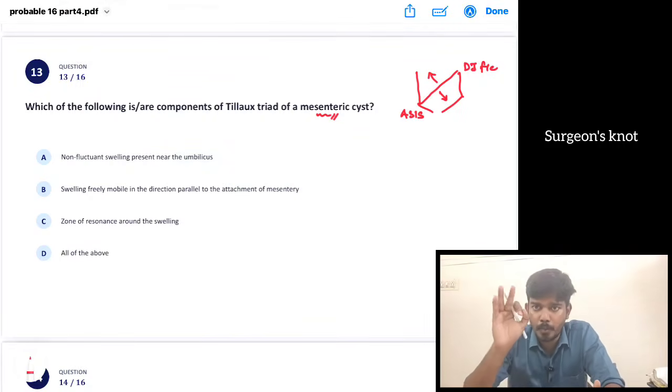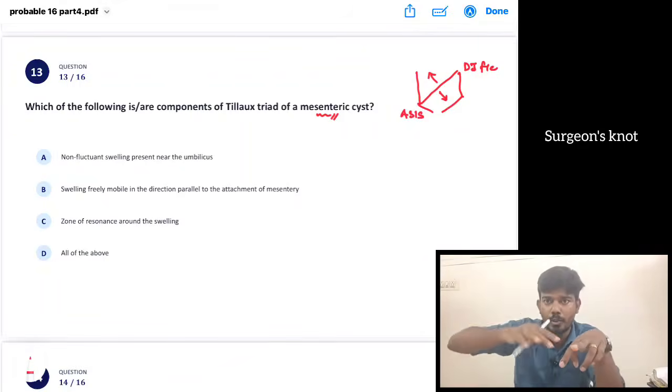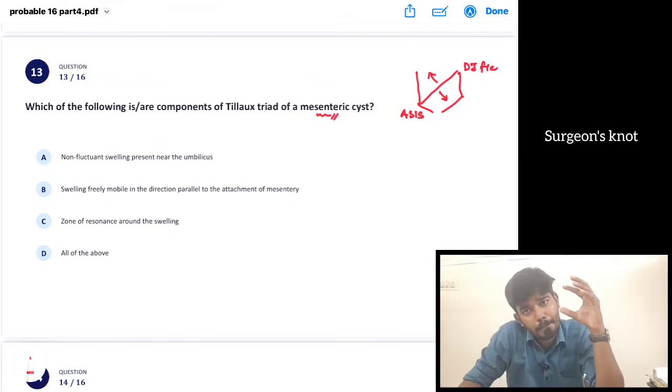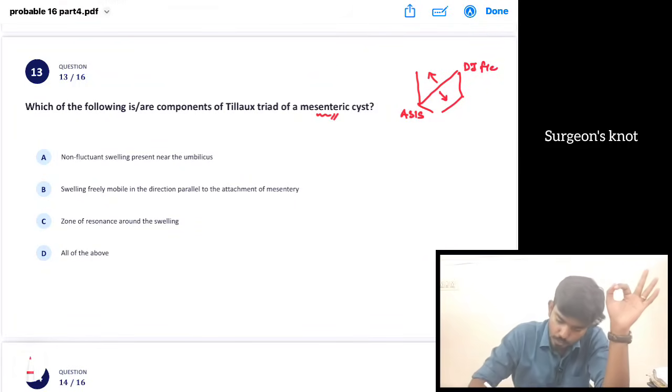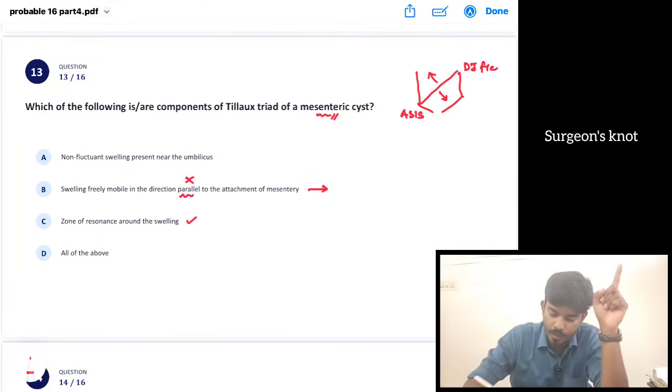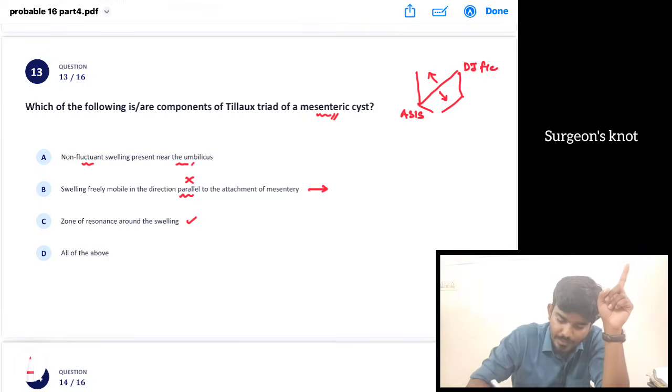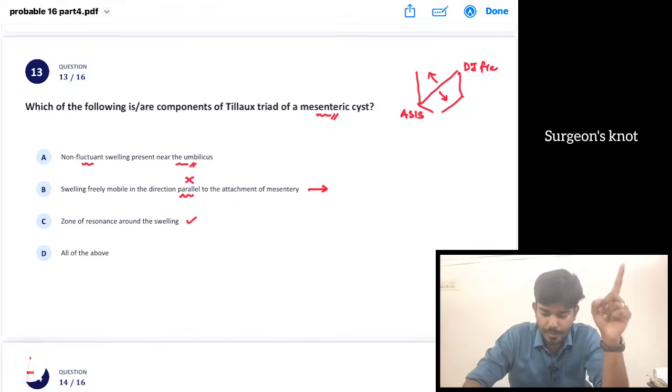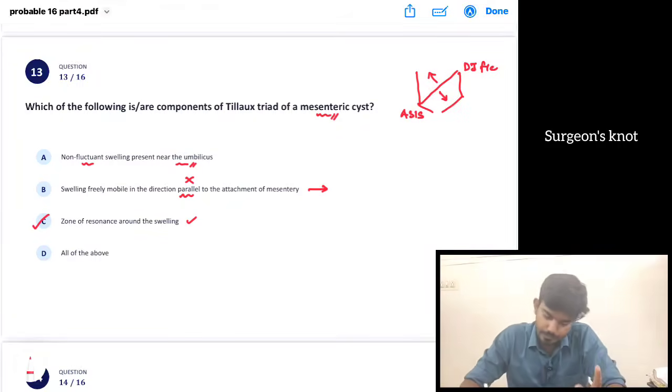Number 3, there is a zone of resonance: around the swelling we can have a band of resonance. These three are the Tillaux triad. So the zone of resonance around the swelling is correct. The swelling freely moves in a direction parallel, no, it moves in a direction perpendicular, important. This is the Tillaux sign. Non-fluctuant swelling near the umbilicus, no, it is a fluctuant painless swelling near the umbilicus. So the answer is zone of resonance around the swelling.